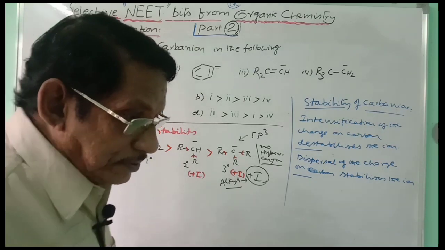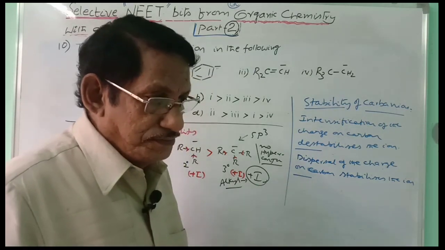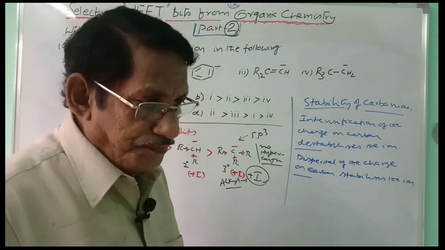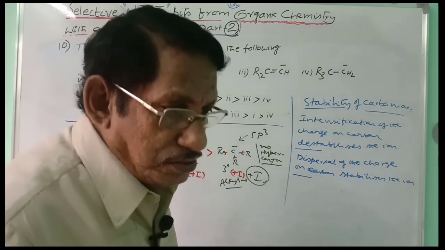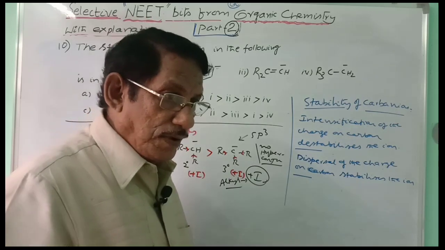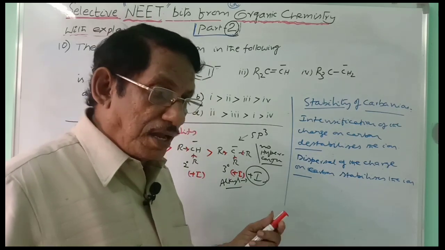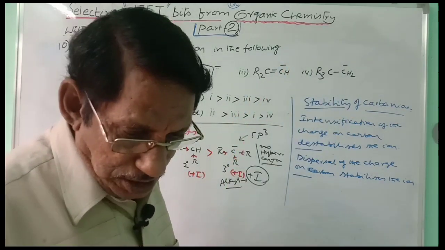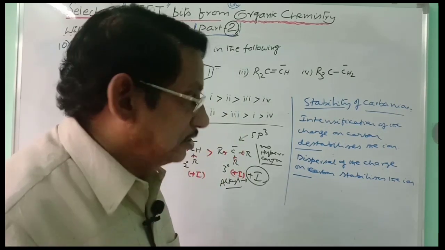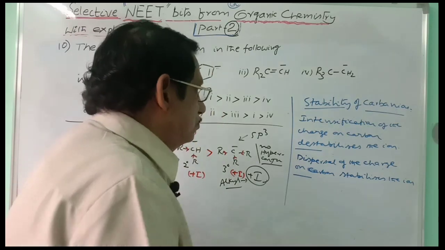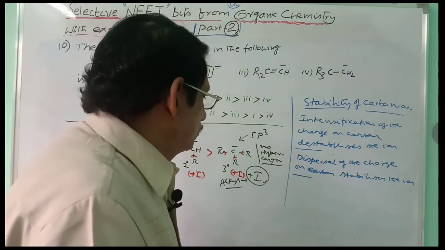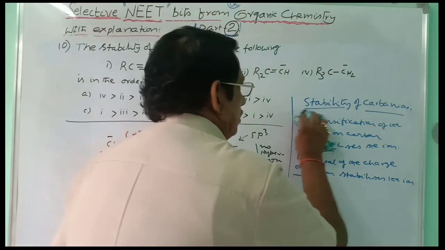the mesomeric effect may operate through resonance forms, the inductive effect may be there, or sometimes you can consider the aromaticity of the compound, a carbanion having aromatic character, or sometimes back bonding, through which stabilization is increased. So there are several factors which can be considered to explain the stability of carbanions. So now I am taking the list of carbanions.